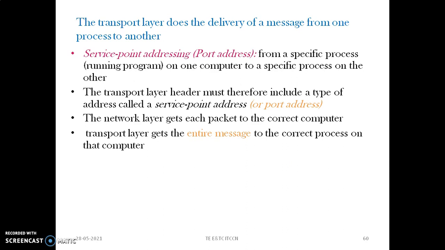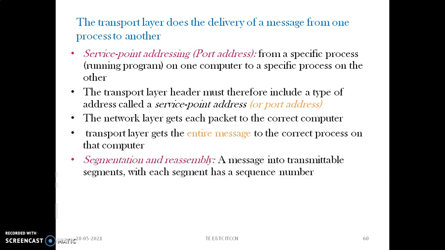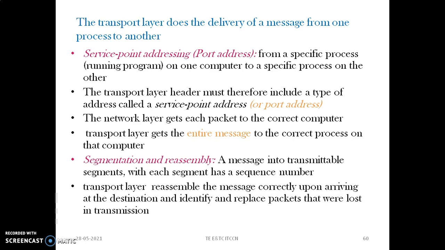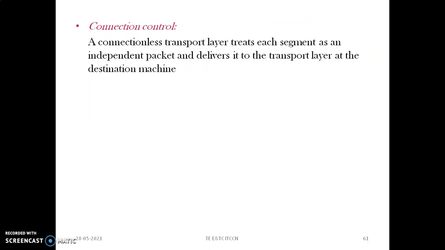It conveys the entire message to the correct process on the destination machine. It also performs the task of segmentation and reassembly. Messages are divided into small segments and every segment is given a sequence number so as to make sure that the entire message has been delivered at the destination machine. So the transport layer assembles the message correctly upon arriving at the destination and identifies and replaces the packets that were lost in transmission. So it also performs the task of error control and flow control.